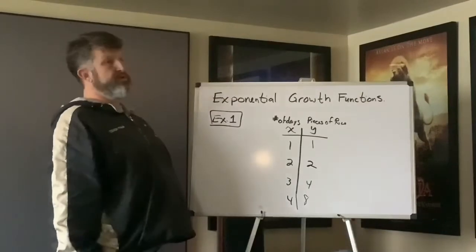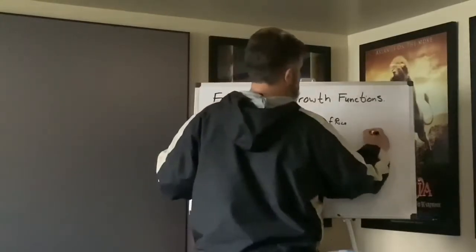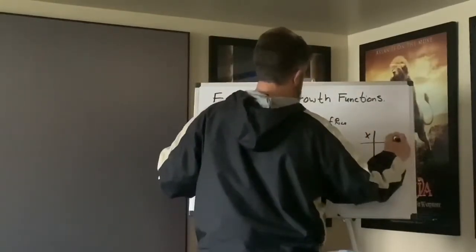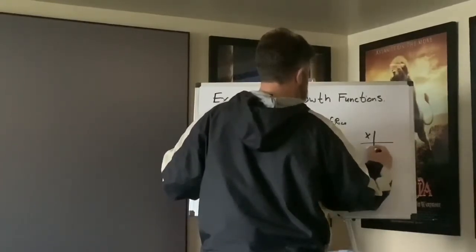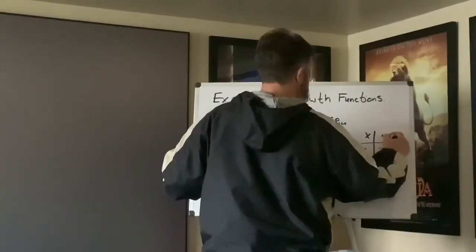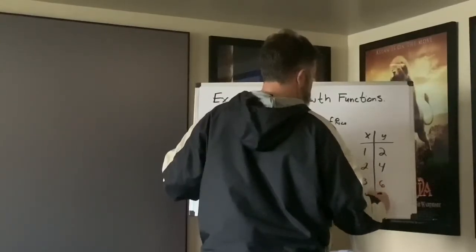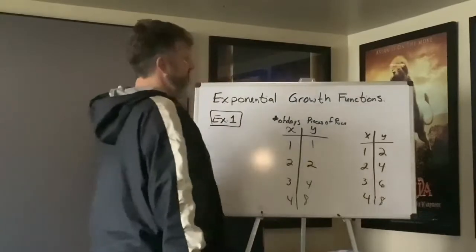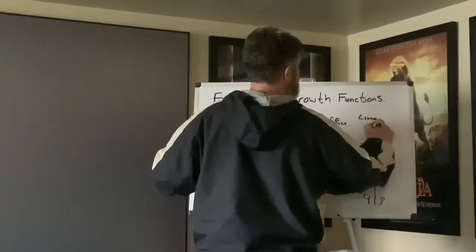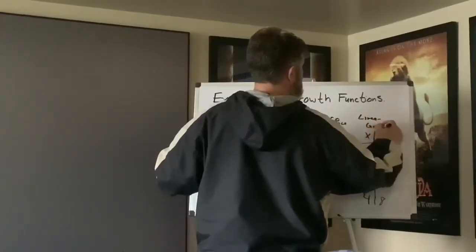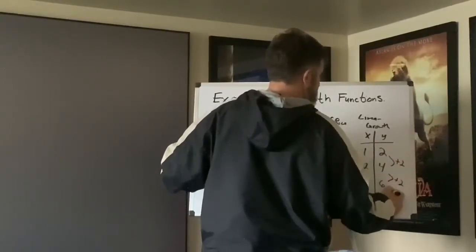Well, remember when we were doing linear growth, there was an add pattern over here. If the wise man had been saying, just add 1 piece of rice every time, or even let's see, if he would have said, look, we'll start with 2 pieces of rice, and on day 2 I'll have 4 pieces of rice. On day 3 I'll have 6 pieces of rice. On day 4 I'll have 8 pieces of rice. Okay? This would be called linear growth. And that's what we've been dealing with for forever. Linear functions, right? Linear growth. Okay? Remember, there's an add pattern happening over here. And we talked about that a lot.